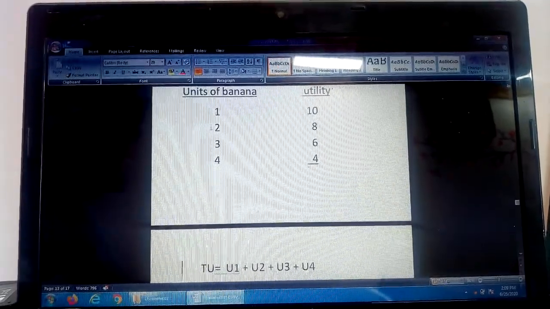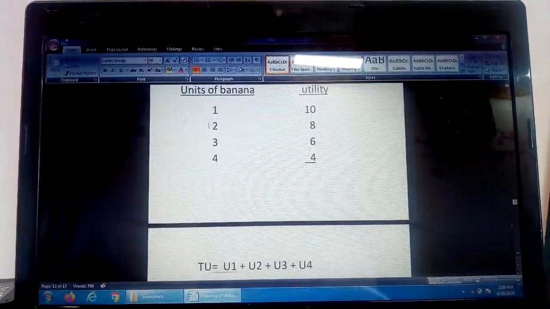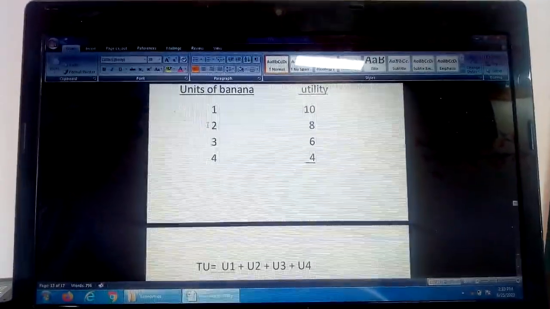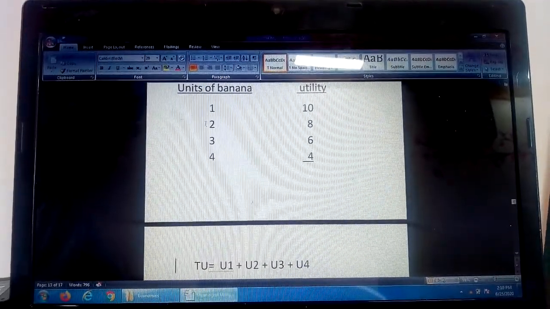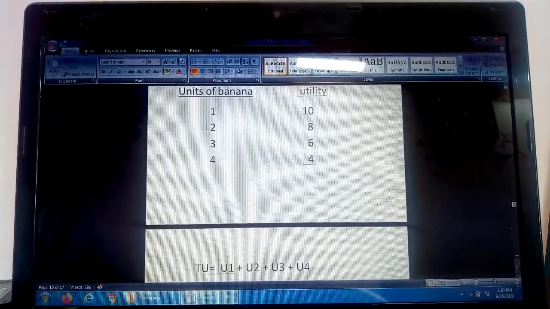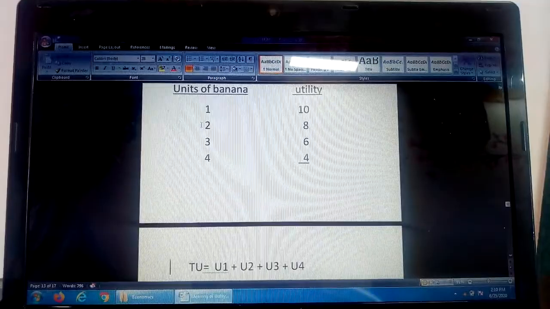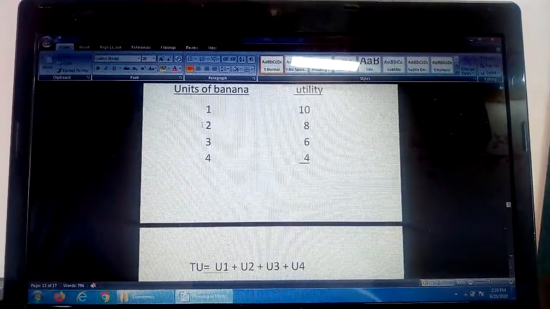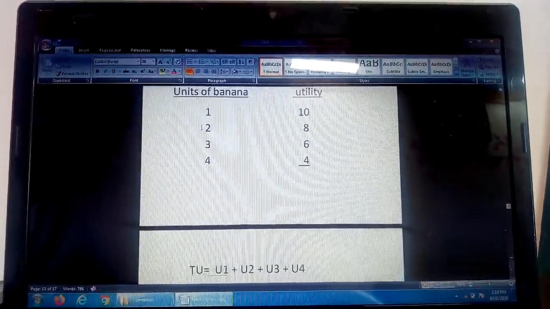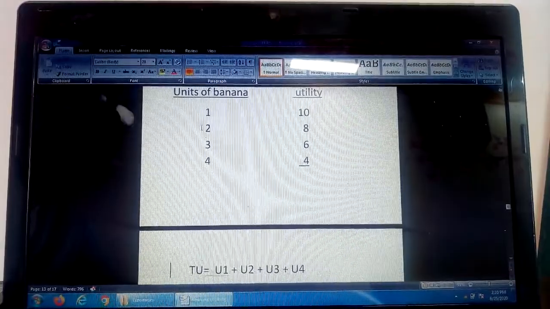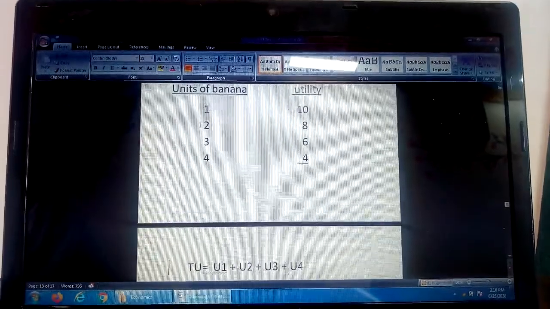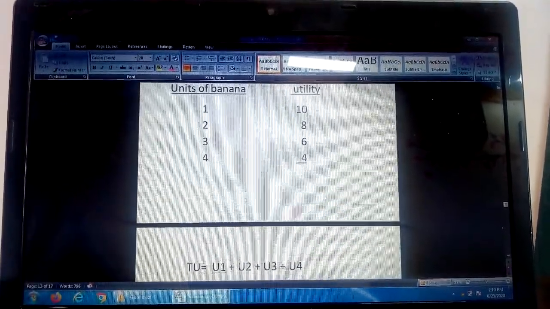So as per the conditions, all the units of banana should be identical. It means it should not be one is big, one is small, one is yellow, one is green, like that. All the units of banana are identical. The consumer is hungry, he consumes one after another unit of banana. As he consumes one after another banana, of course the utility that he gets goes on diminishing. So it can be expressed in numbers, that is 10, 8, 6, 4, etc.